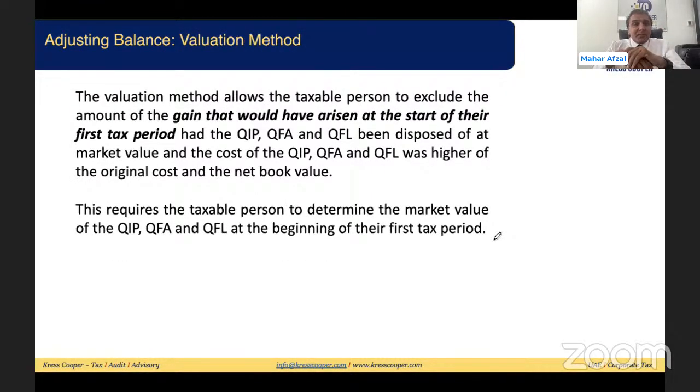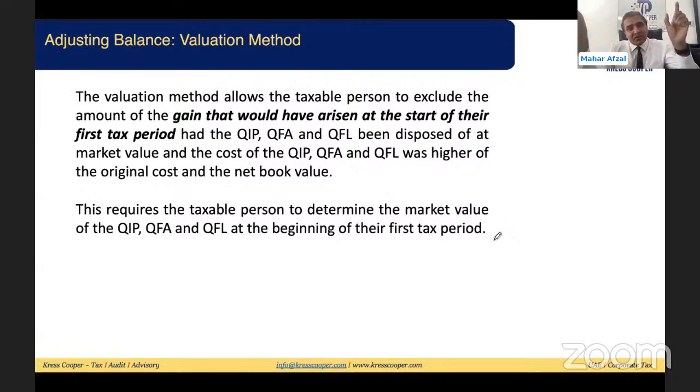The valuation method requires the taxable person to exclude the amount of gain that would arise at the start of the first tax period. And the taxable person should determine the market value of the asset at the beginning of the first tax period. Basically, valuation method, as I mentioned, we need to calculate the value by applying the valuation method. We need to hire an expert to calculate the value. This value will be considered the opening value for corporate tax purposes.